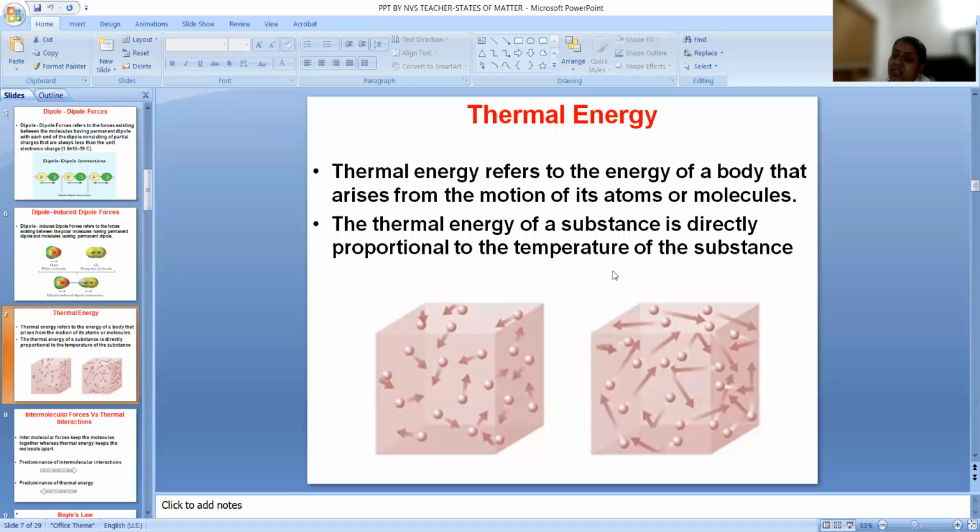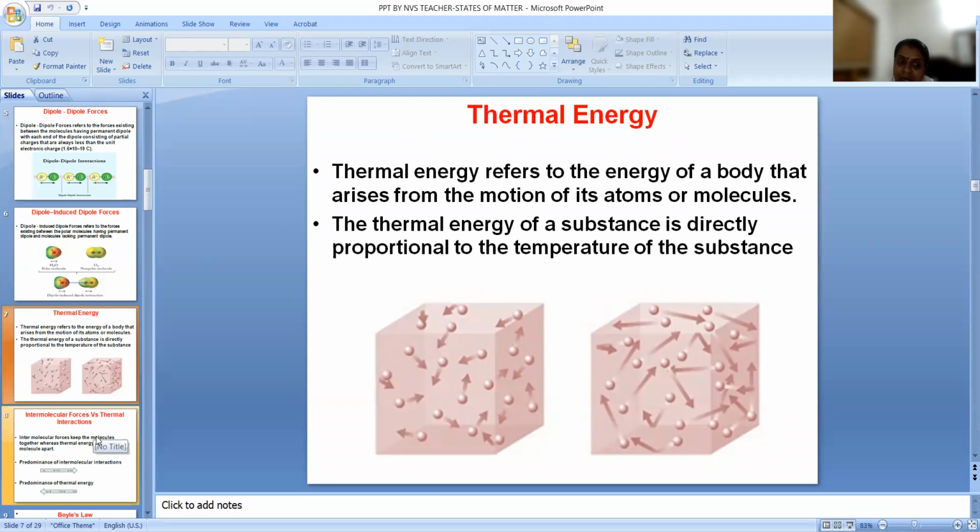This is the energy gained by the particle due to the movement of the particle. Thermal energy refers to the energy of a body that arises from the motion of its atoms or molecules. Whenever they move, thermal energy arises inside the body. The thermal energy of a substance is directly proportional to its temperature. As the movement increases, the thermal energy also increases and the temperature also increases.